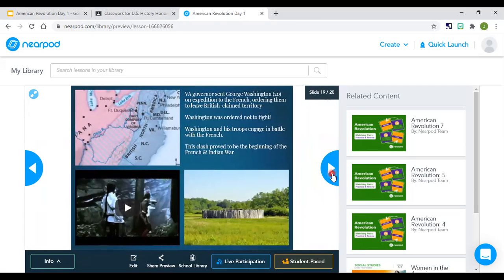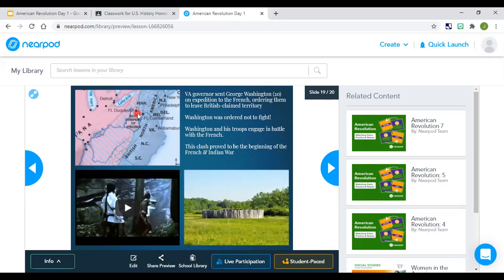All right. And the last thing that we're going to talk about today is the involvement of George Washington, a very young and inexperienced George Washington. So remember, the Ohio River Valley was in dispute. Right next to it were the 13 colonies, right? Right here. And this is the area they were fighting over. And right here were the French. So as they're slowly moving in this area, they're going to slowly collide with one another. So the Virginia governor, that's where George Washington lived, sent George Washington on an expedition to tell the French to leave this area right here called the Ohio Company of Virginia.